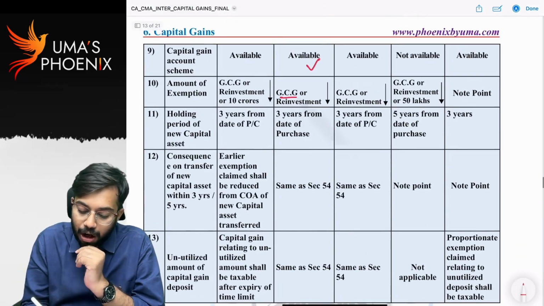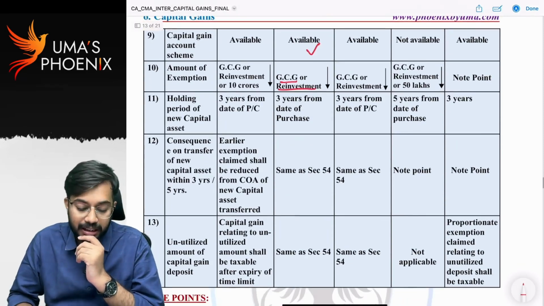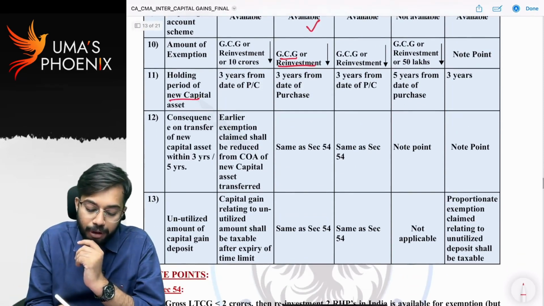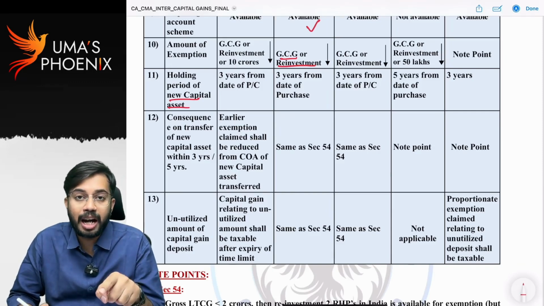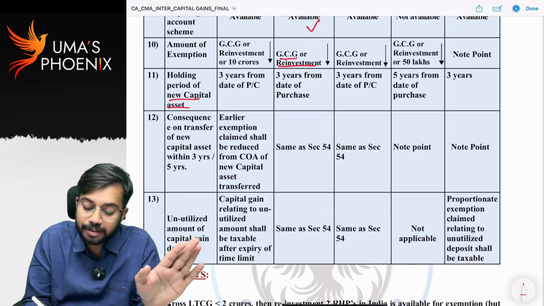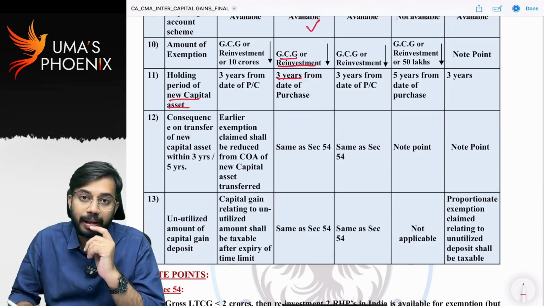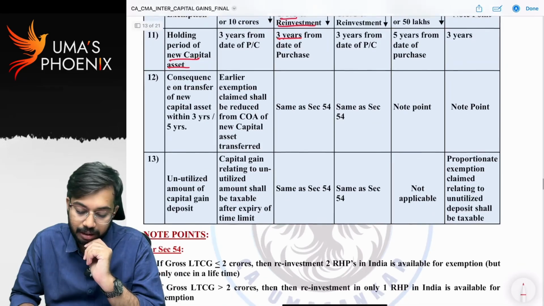Amount of exemption is gross capital gain or reinvestment, whichever is lower. Holding period of new capital asset, nothing but lock-in period. That means new agricultural land should not be transferred within 3 years from the date of purchase. Is it clear? Next.